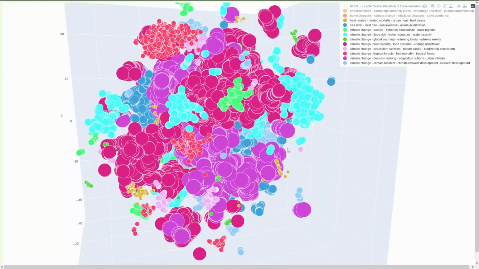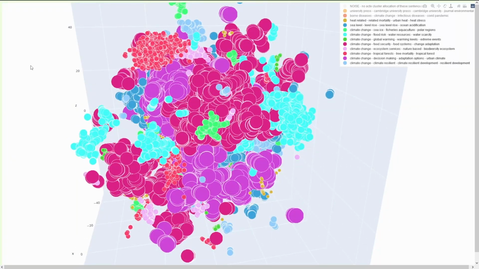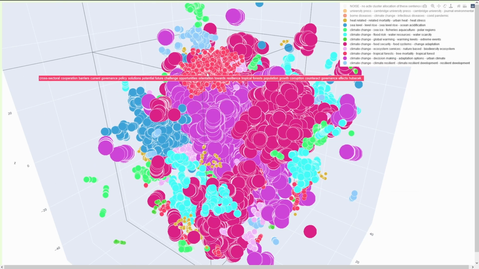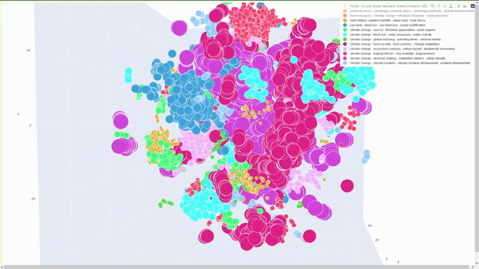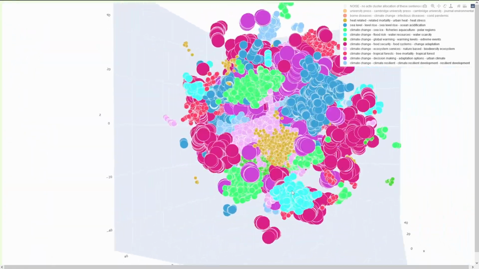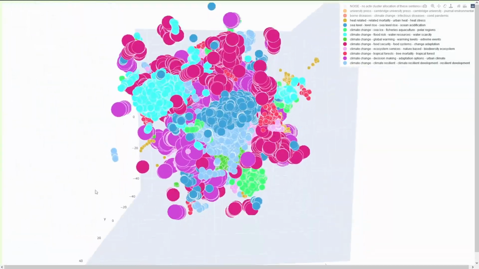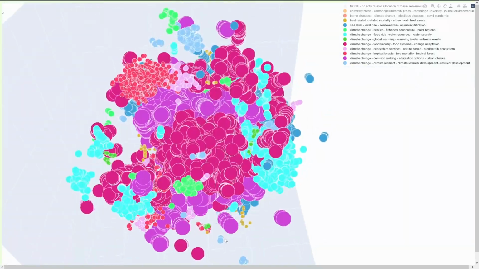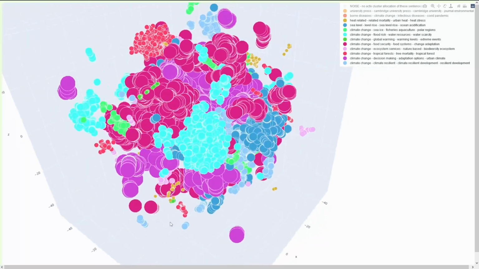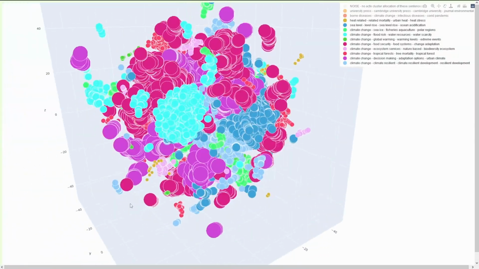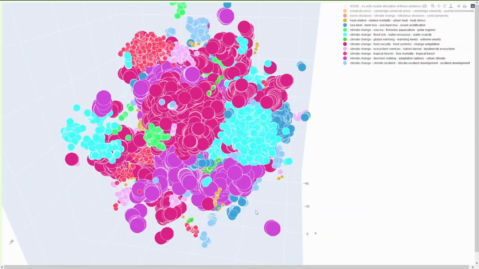And as you can see, the major one here I did with the really huge spheres. And then as it gets less and less, it gets smaller and smaller. But I think it gives you a good idea what we are talking about. These are the top 10 semantic clusters of our 3,675 pages of IPCC. And what you're asking for is, what is it?